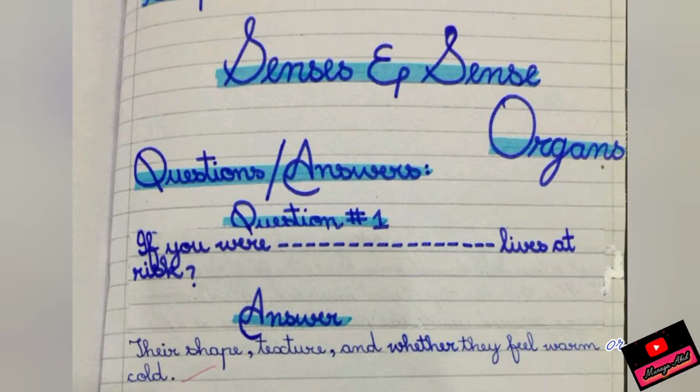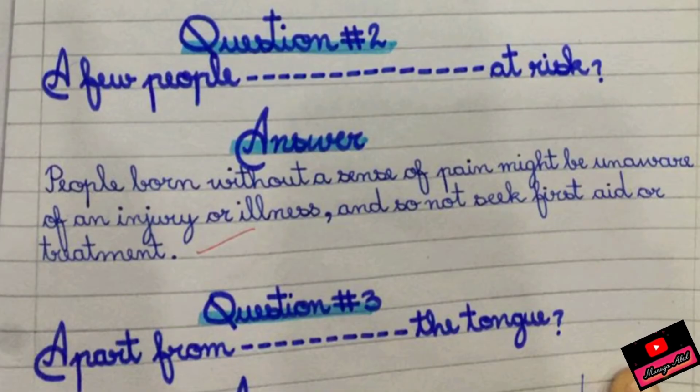So the answer is very clear that we could tell about anything by their shape, texture, and whether they feel warm or cold. Question number 2 is, a few people are born without a sense of pain. Explain how this might put their health and their lives at risk.